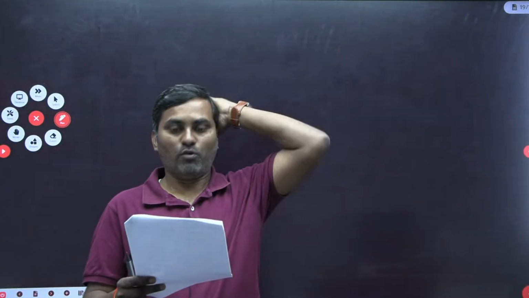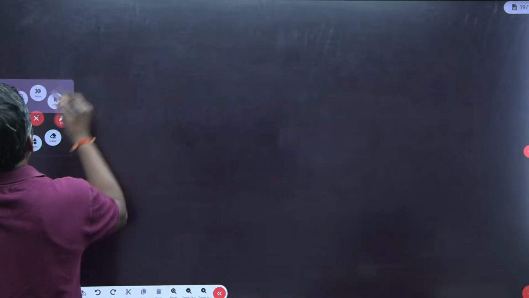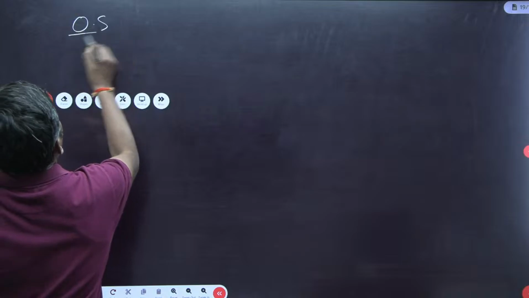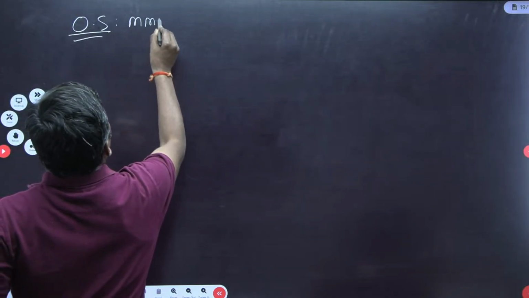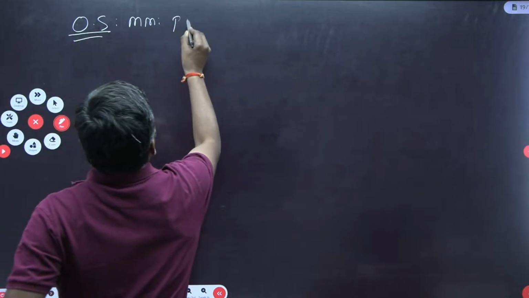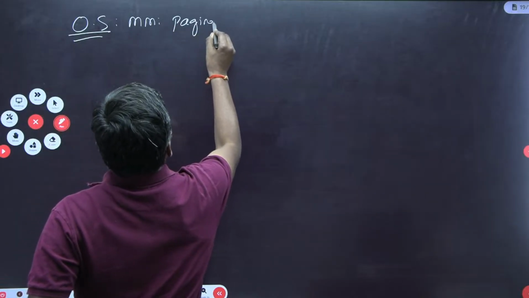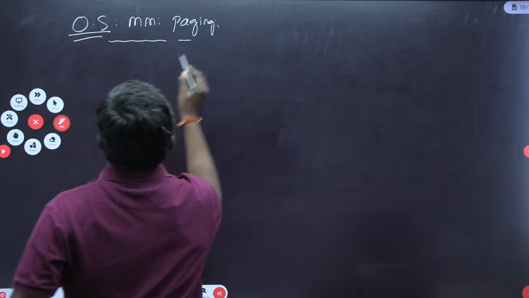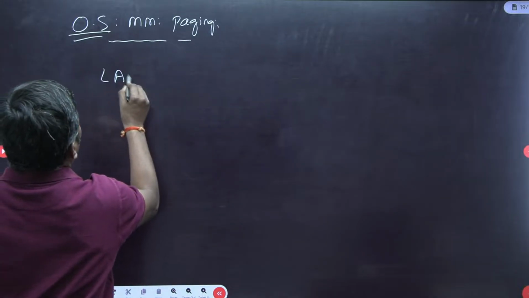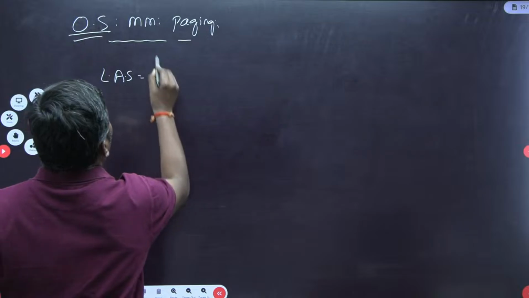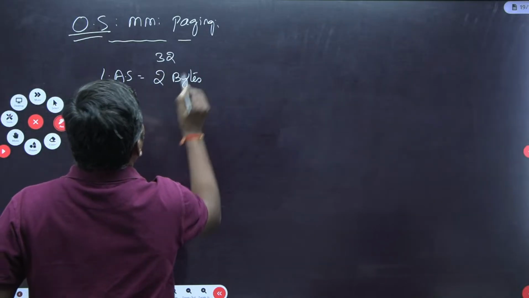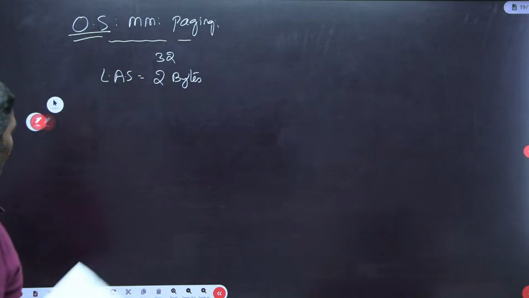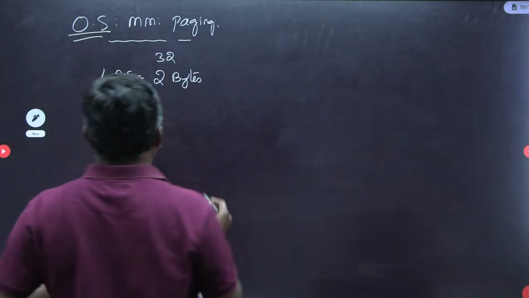Hello students, some more questions we got, let's discuss. The question is from operating system, memory management, the paging concept. Under paging, they framed the question. The given data is a logical address space of 2 power 32 bytes.